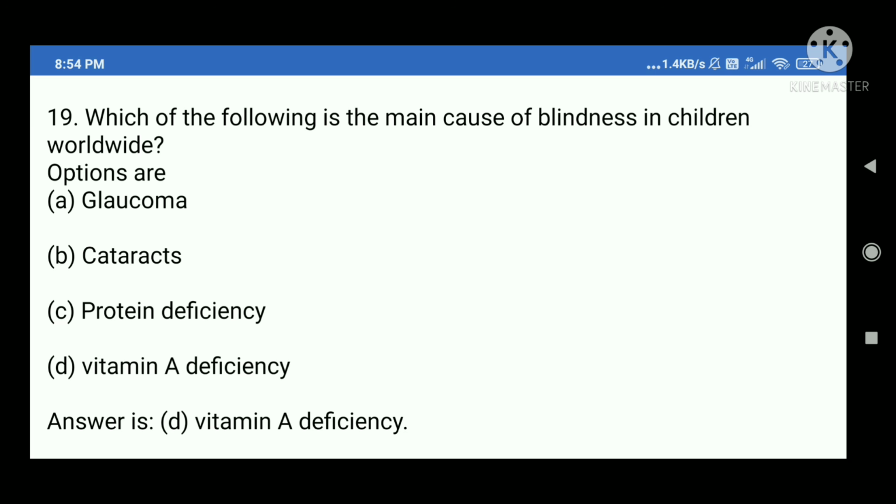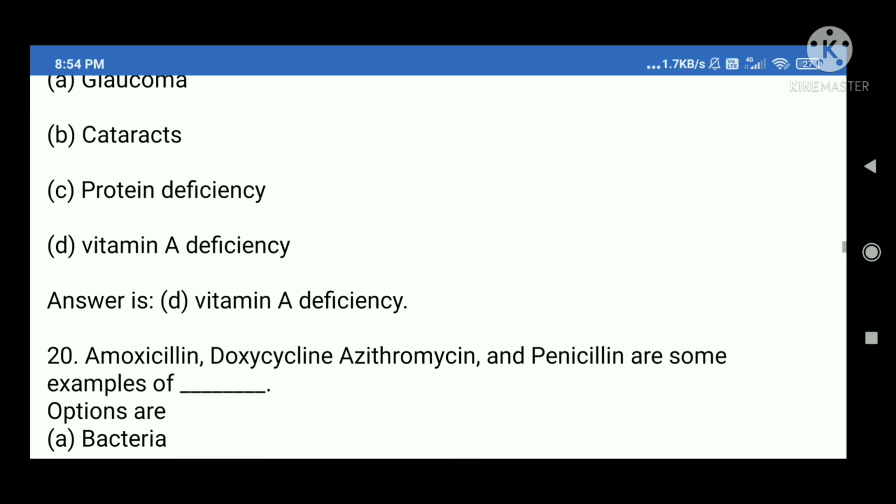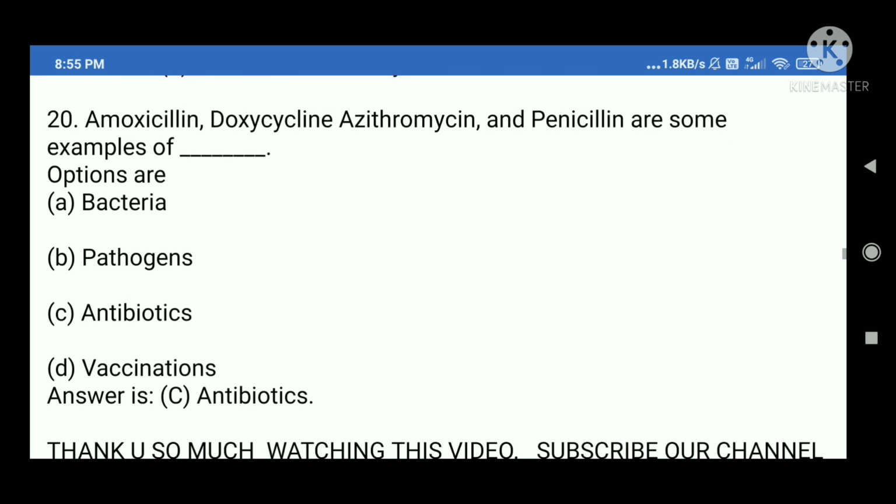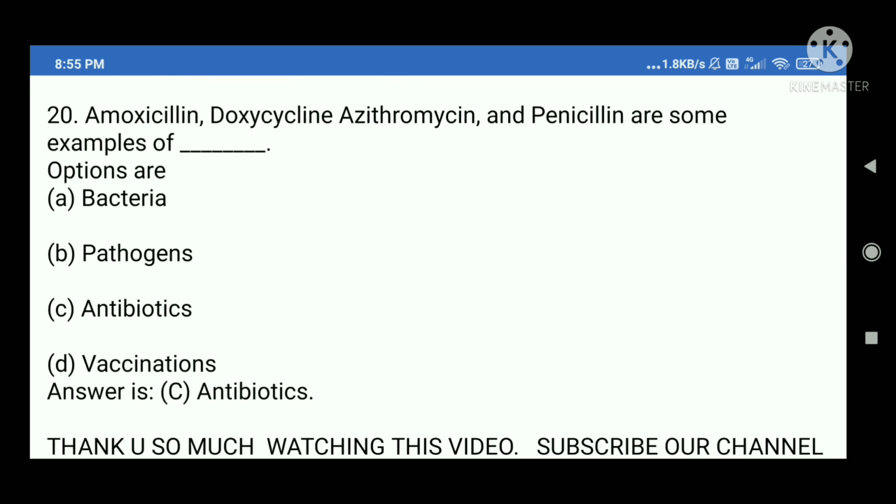19. Which of the following is the main cause of blindness in children worldwide? Options are A. Glaucoma, B. Cataracts, C. Protein deficiency, D. Vitamin A deficiency. Answer is D. Vitamin A deficiency.